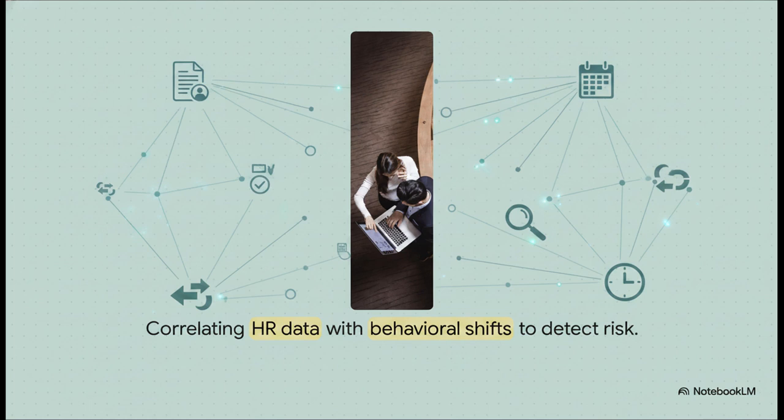We aren't just blindly tracking files moving across a network anymore. We're now correlating HR data, like resignation dates, performance improvement plans, maybe demotions, directly with behavioral shifts. Purview can actually look back retrospectively over 30 to 90-day windows to see if a departing employee began acting suspiciously. Because let's be honest, premeditated theft rarely happens on someone's last day at the office. It almost always happens 2 months prior when they know they're interviewing elsewhere.